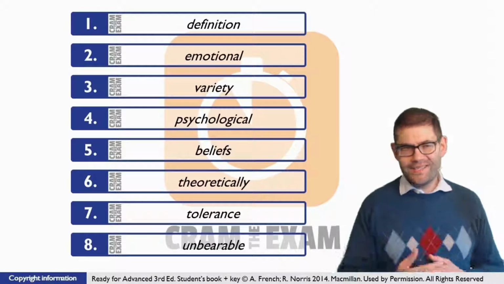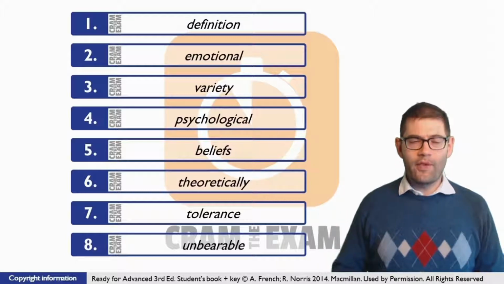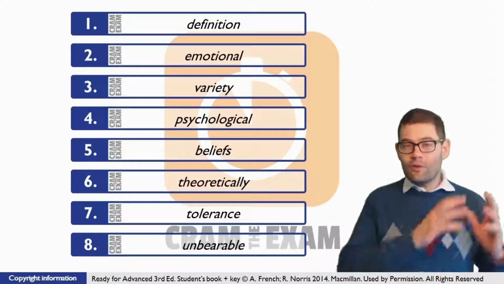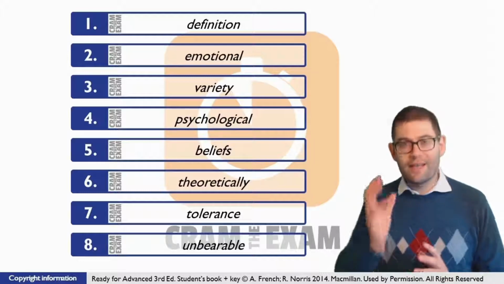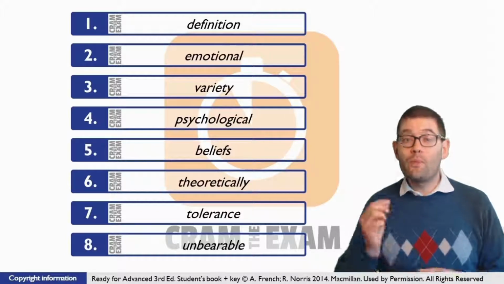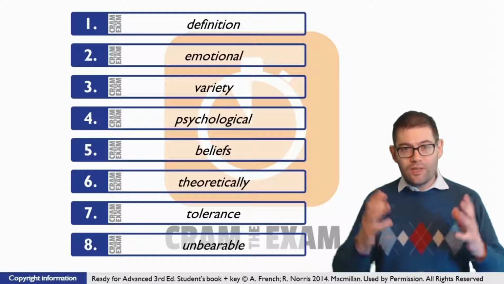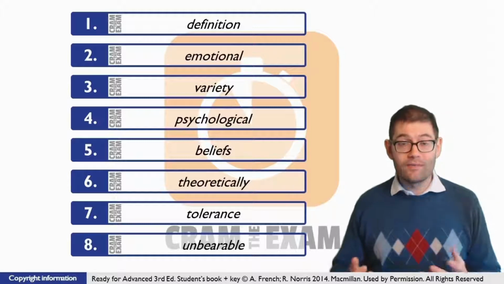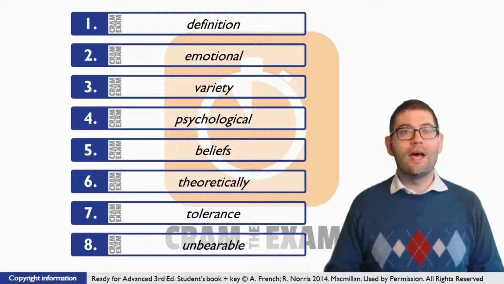Question number 8. Let's have a look at the language pattern before the gap. Find plus noun plus adjective. We've got find the pain, and now we need our adjective. But which adjective do we need? Well, given the context, it's not going to be the positive form of the adjective. We need the negative form. Hence, the answer is unbearable.